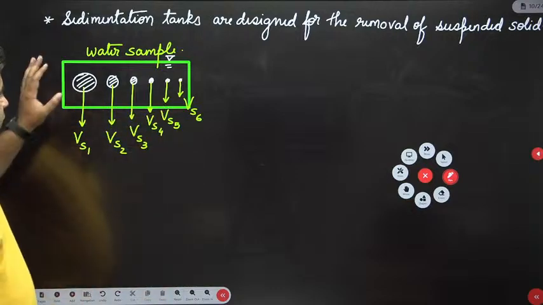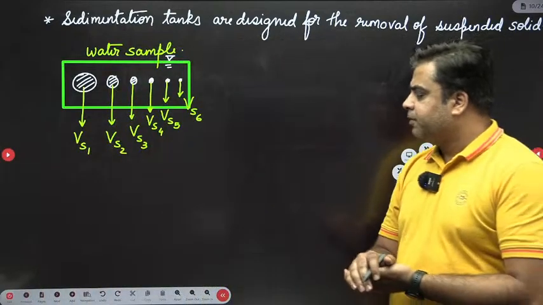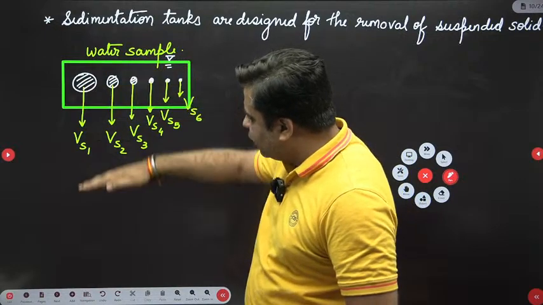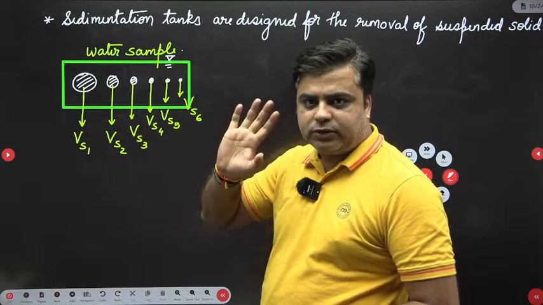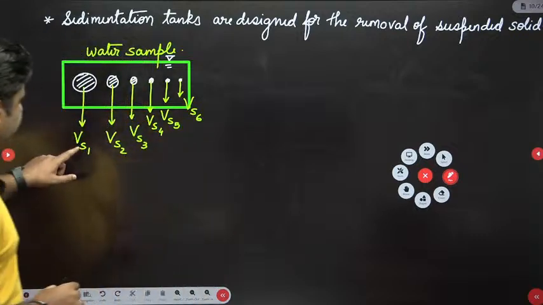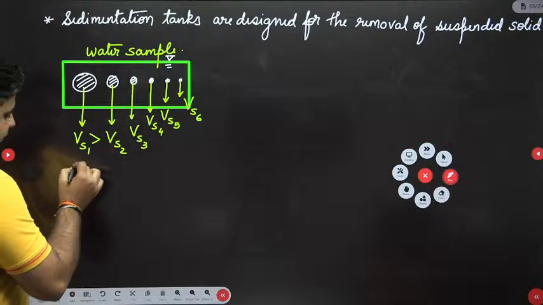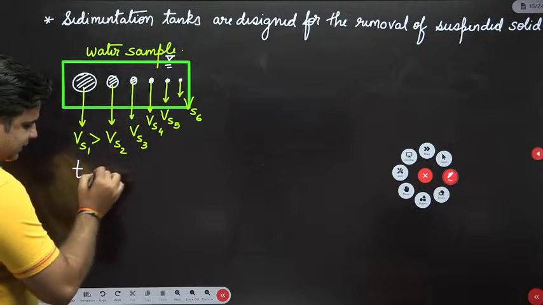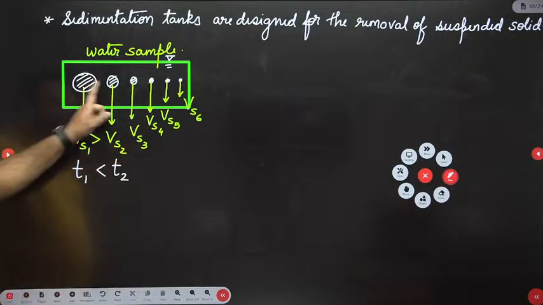Now you focus on this, right? When the particles have to reach the bottom of the settling zone, they have to travel the height of capital H. It is obvious that if the settling velocity is more, the time required by this particle to reach the bottom will be less as compared to the time required by a particle of smaller size.